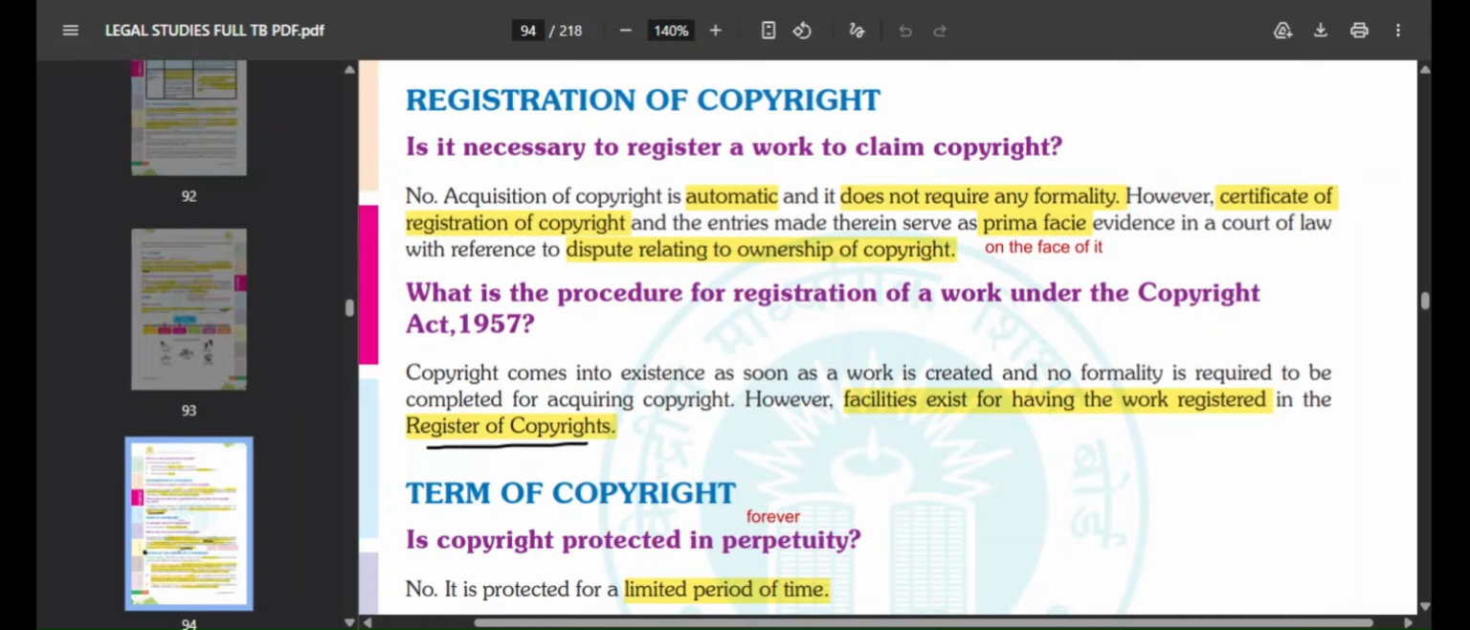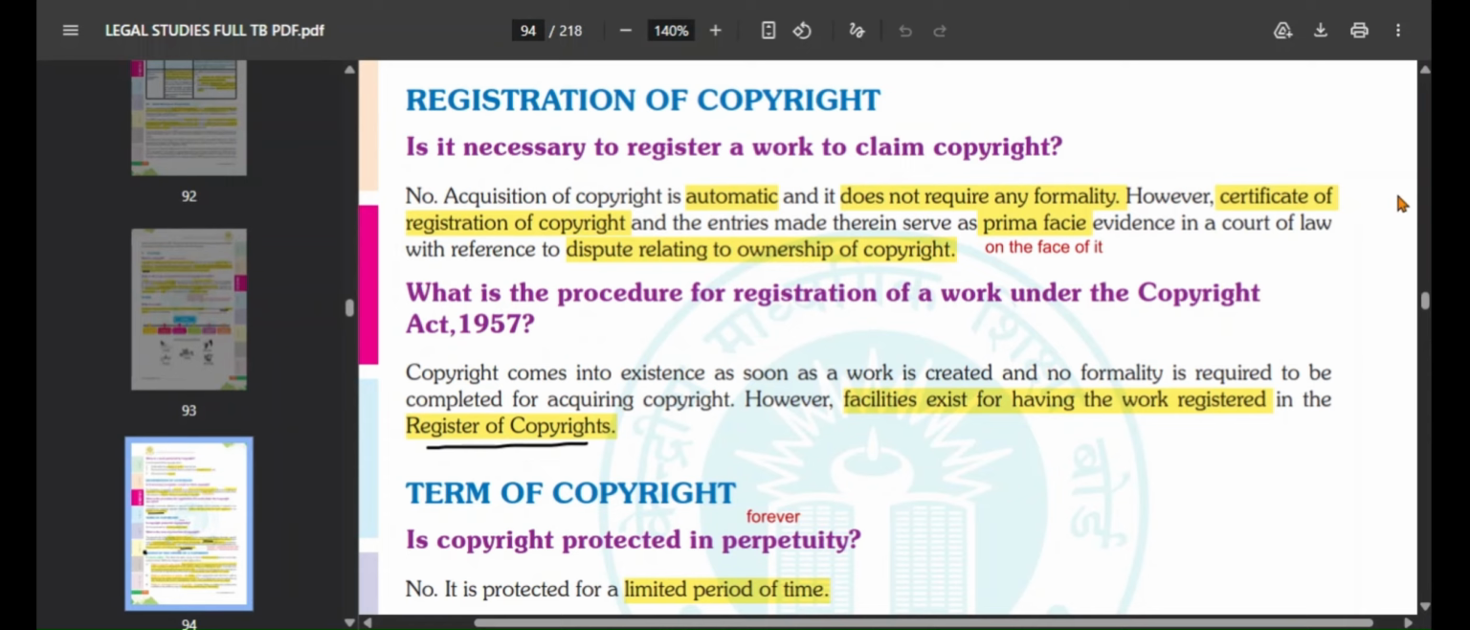So it is not necessary, but it is recommended. Then what is the procedure for registration of work under the Copyright Act 1957? So copyright comes into existence as soon as the work is created. As soon as your work is created, you get copyright for it. No procedural formalities are required to be completed for acquiring copyright.